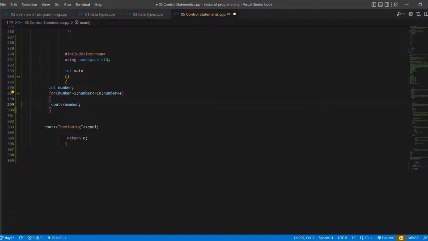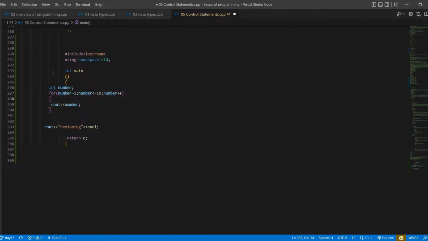Here is the variable int number, and in the for loop, this is the syntax of the for loop: first we declare or initialize a variable, then we put some condition on the variable we declared or initialized, and then the increment.